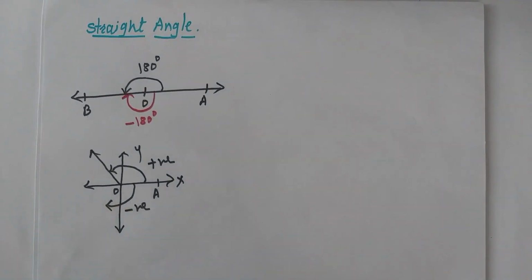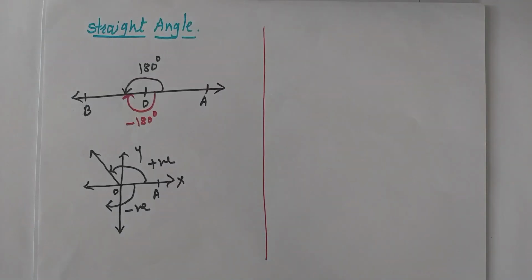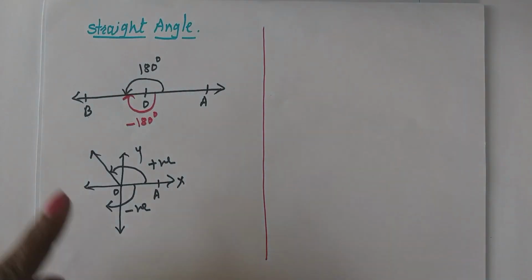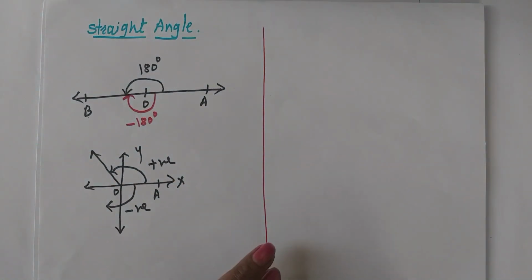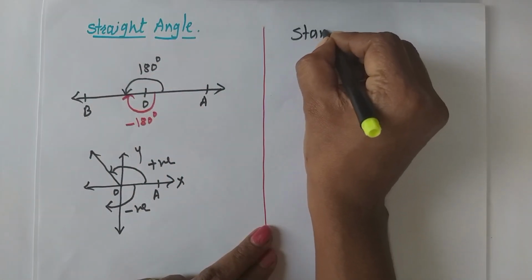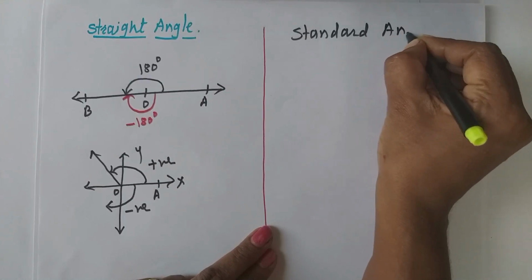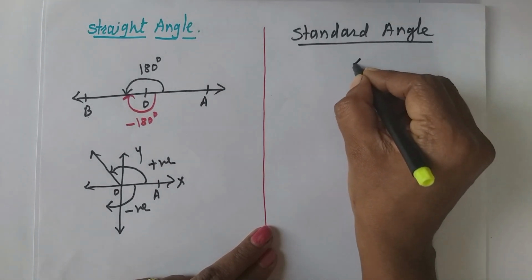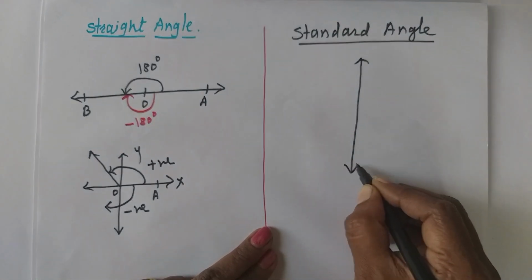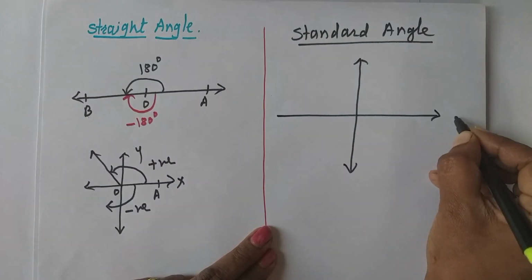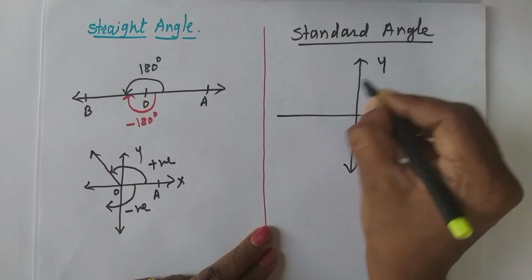Okay, then we will see what is meant by standard angle. See that straight angle is also directed angle because it has direction. We will see next concept, standard angle. Again we will draw our plane coordinate system. Draw x-axis, y-axis.